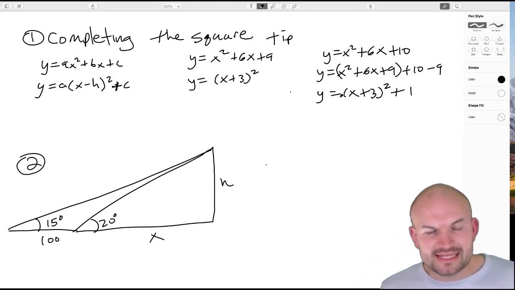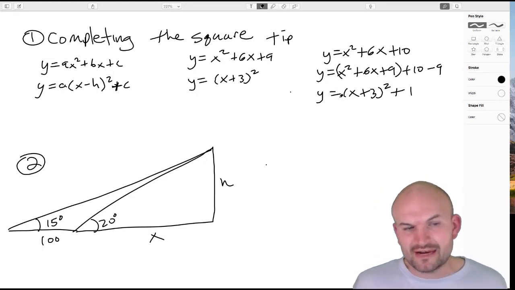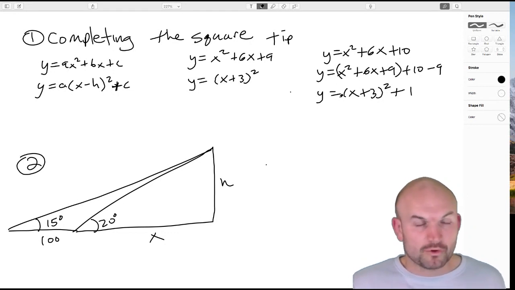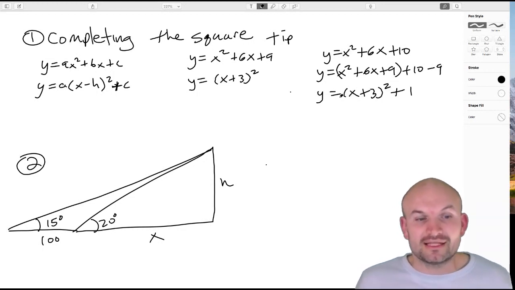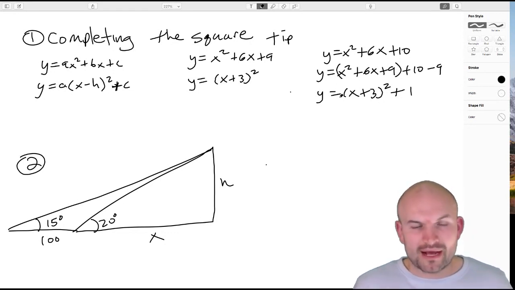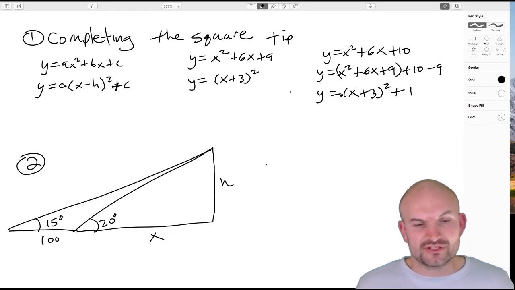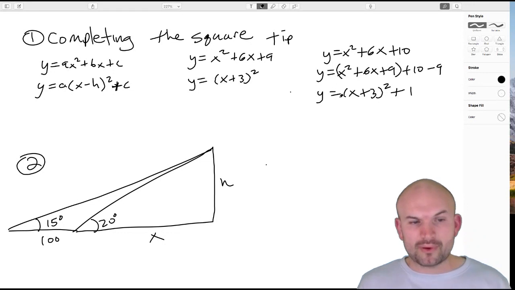All right, so for the next example, we basically have two right triangles inside of each other. And it was kind of funny. I typically don't do word problems, but I want to do a word problem like this because right now we're doing a chapter in my class on applications of trigonometry, and we're doing a lot of word problems. One of the things that comes up, the students just took a quiz, is they'll create a picture from the word problem, but then they'll just try to do the math.